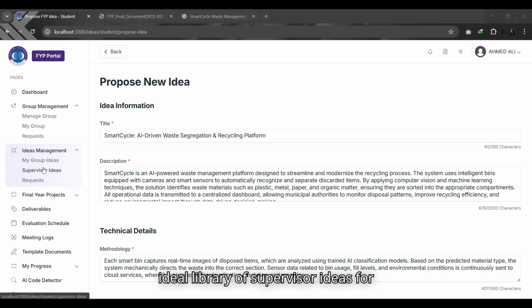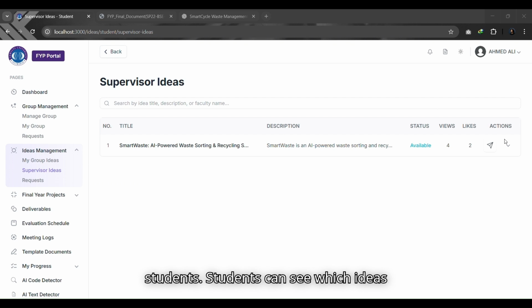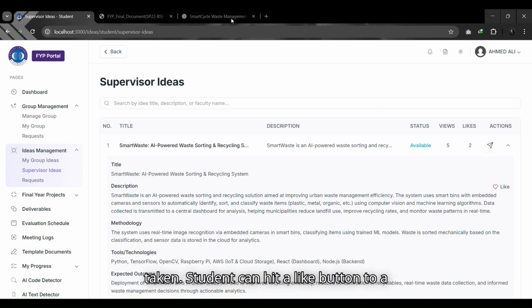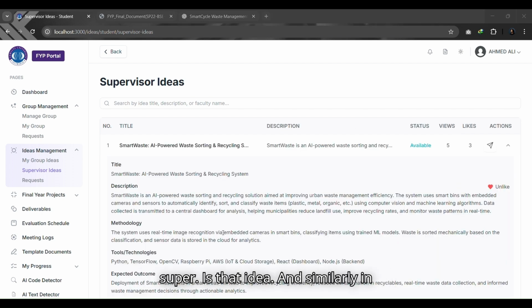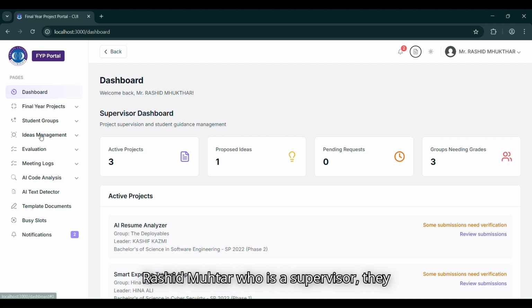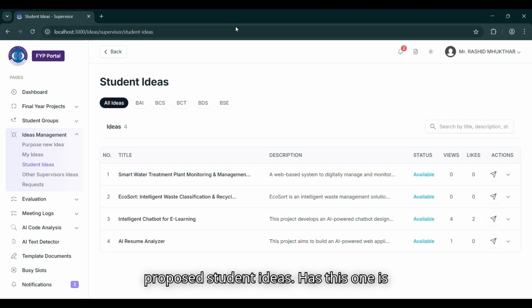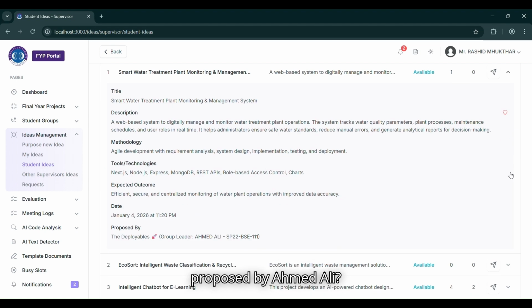Here is an idea library of supervisor ideas for students. Students can see which ideas are available and which are already taken. A student can hit the like button on a supervisor idea. And similarly, on the supervisor side, if we come to Sir Rashid Mukhtar, who is a supervisor, they also have access to all the proposed student ideas, as this one is proposed by Ahmed Ali.